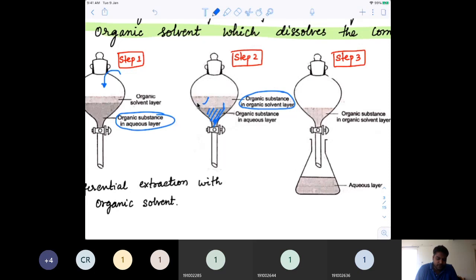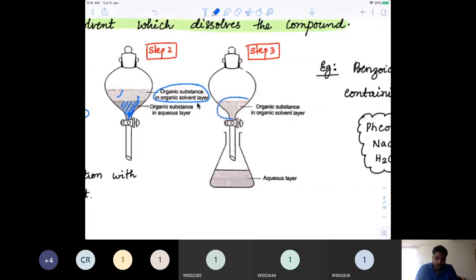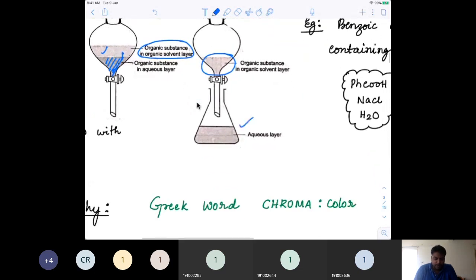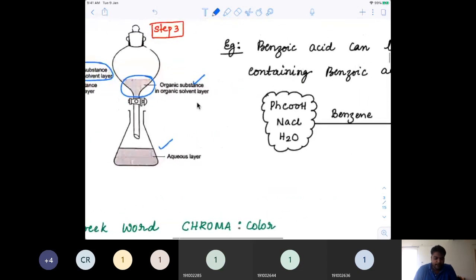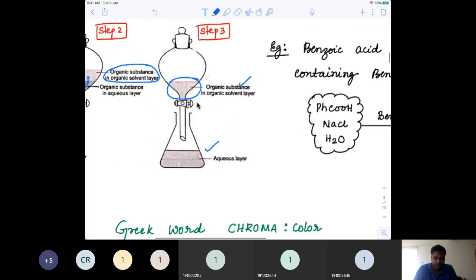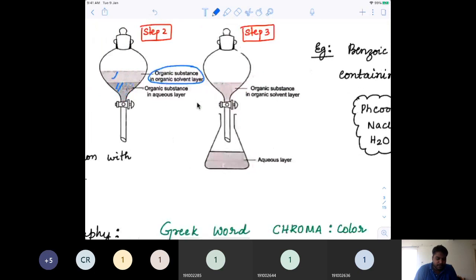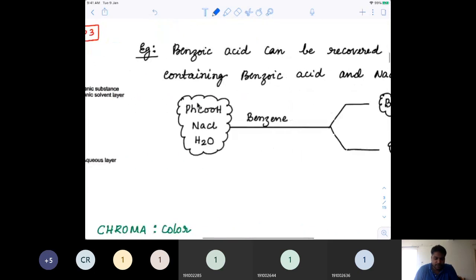Once you have the phase difference, you can filter that and get only the organic substance present in the organic layer. Got it? You can see the aqueous layer can be removed and the organic layer will remain here. Once you get the organic substance in a solvent, you can separate it by simple distillation, because you would choose the organic solvent in such a way that the boiling point difference between the organic substance and the organic solvent is at least 30 degrees. So that can be distilled again and finally you will get the organic substance.